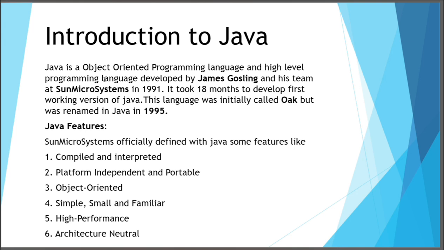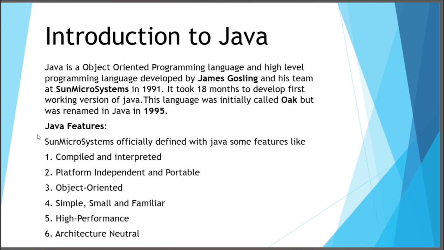Java is an object-oriented programming language because in Java we can implement programs by using objects, except primitive types. That's why Java is not 100% object-oriented, because of primitive types. But Java is an object-oriented programming language.